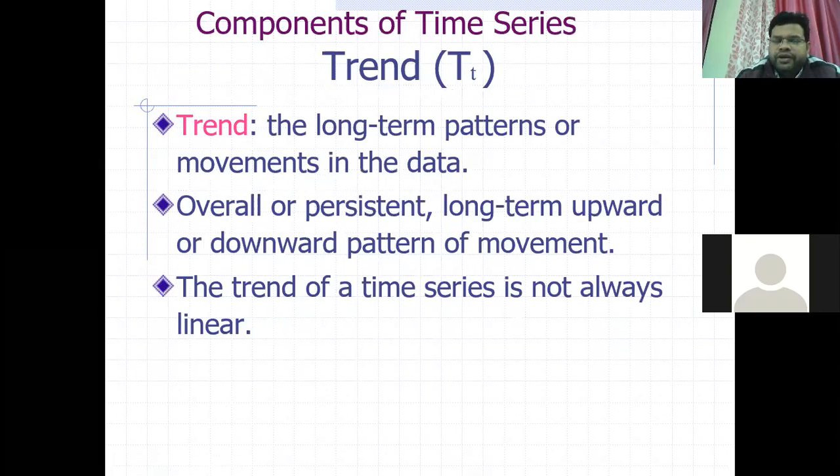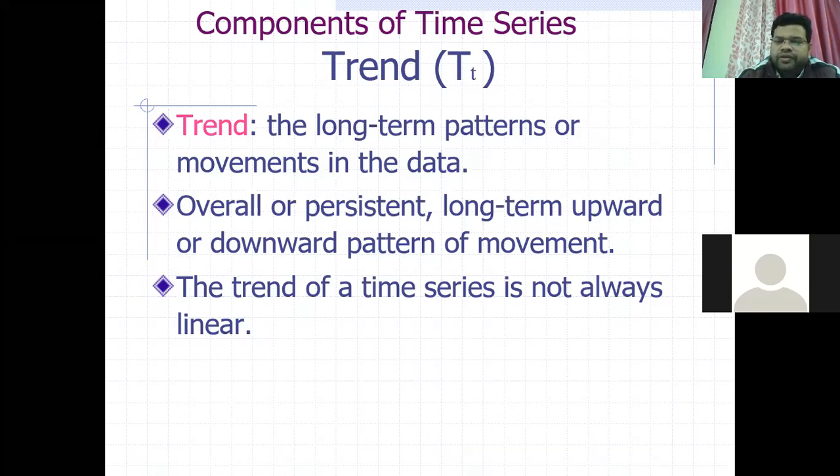As I have told you, trend is a long-term pattern or movement in the data, a tendency to decrease or increase, a long-term upward or downward pattern of movement, like the population in India, which is increasing. It is an upward trend, and the mortality rate is a downward pattern.